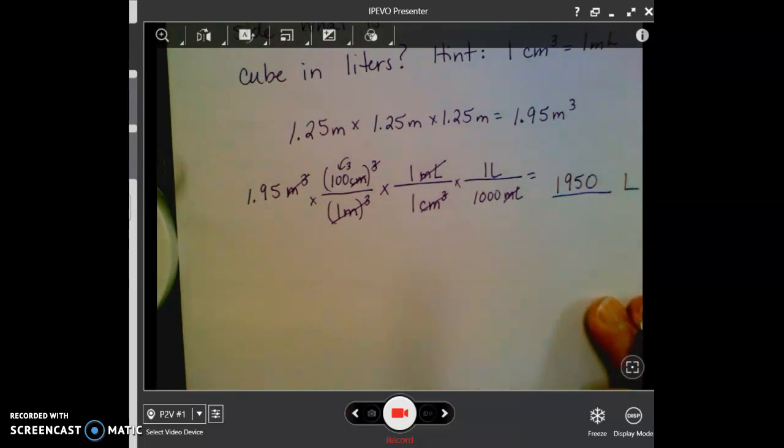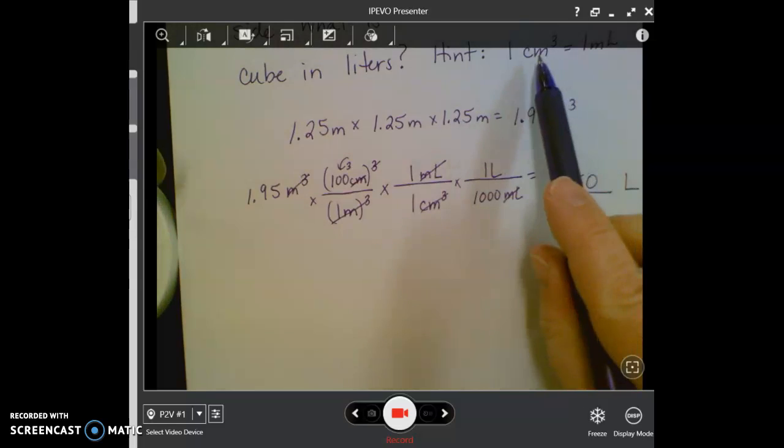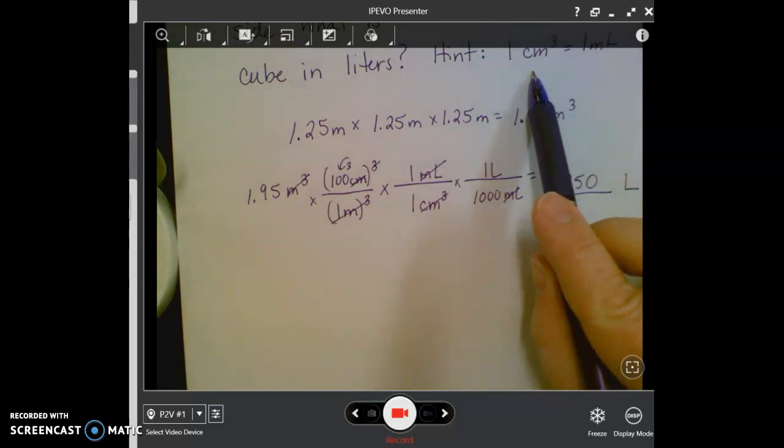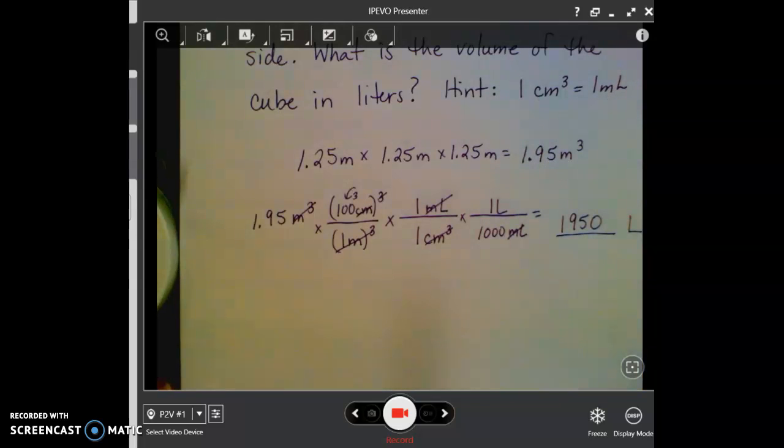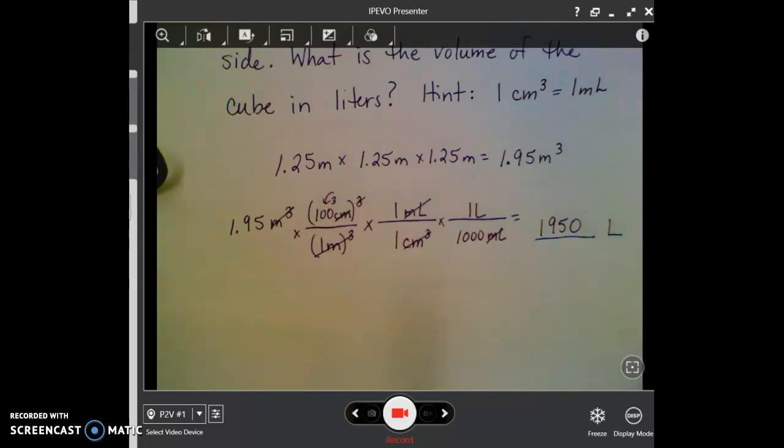And so again, just wanted to show you how to work with things that have square or cubic units in it, and also how to relate cubic centimeters, cubic linear units with volumes that are in liters or milliliters. So I hope that was helpful, and you should be ready to move on to your practice problems now. I'll see you next time.